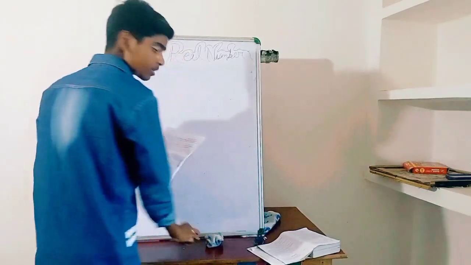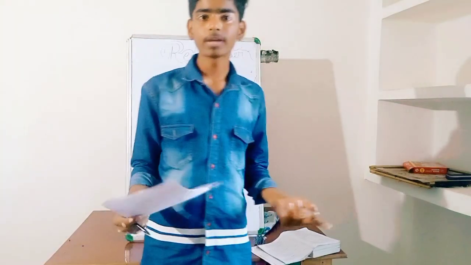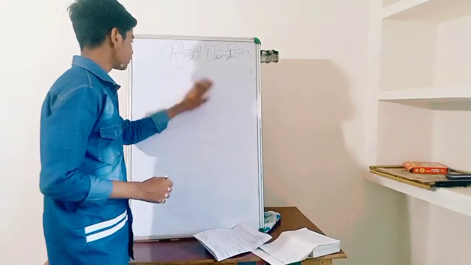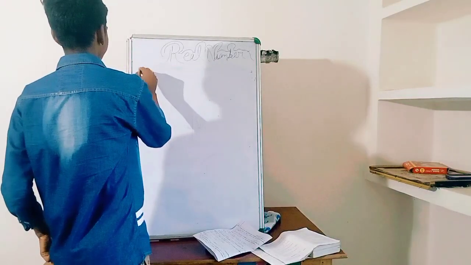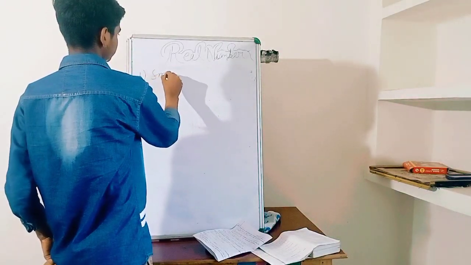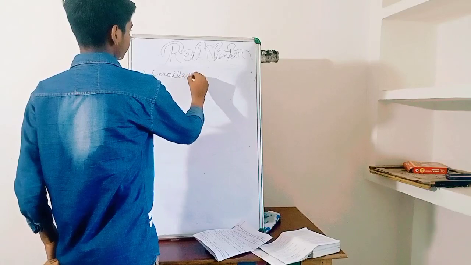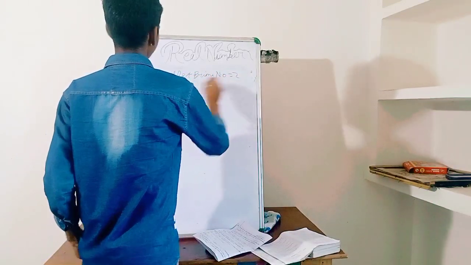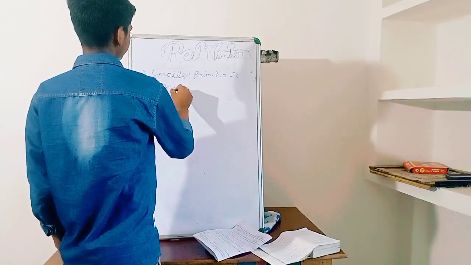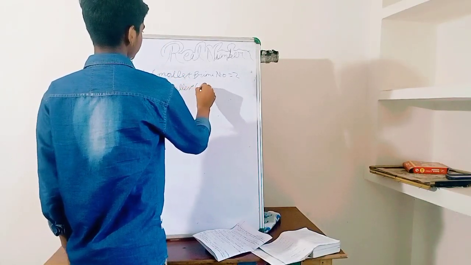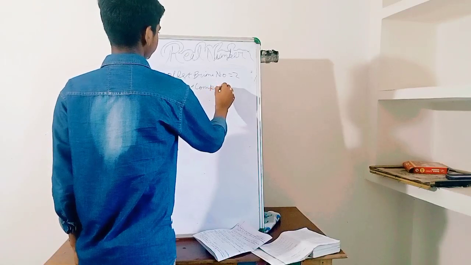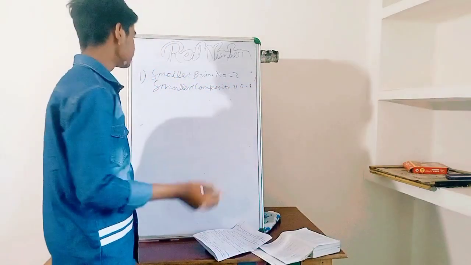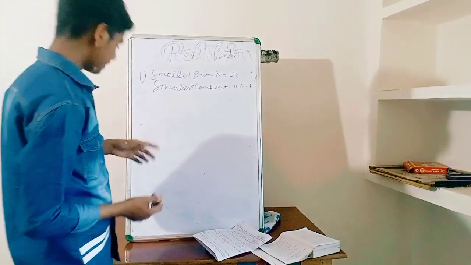The smallest prime number is 2, and the smallest composite number is 4.